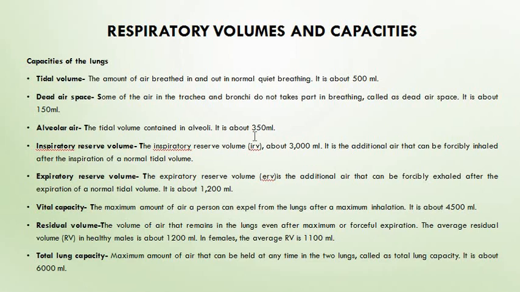Last one, total lung capacity. The maximum amount of air that can be held at any time in the 2 lungs is known as total lung capacity. It is about 6000 ml. Okay, it is obvious that the total lung capacity will be greater than any other volumes. So those are the important parameters or capacities of the lungs, which we need to look into while learning the respiratory system. So that is about the respiratory system.